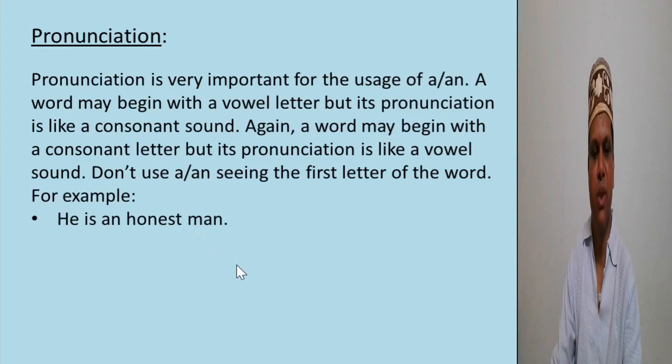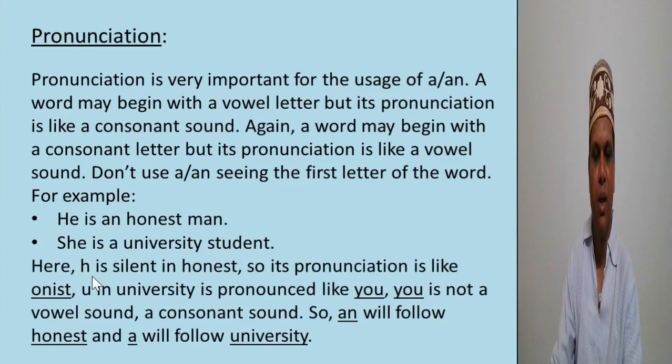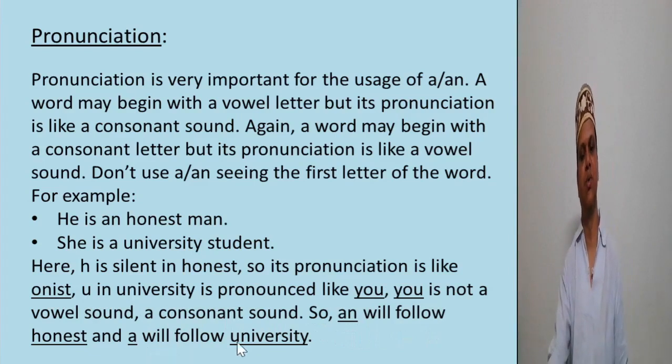For example, he is an honest man. She is a university student. In the term honest, H is silent, so its pronunciation is like a vowel sound. U in university is pronounced like yoo. U is not a vowel sound here, it is a consonant sound. So, an will follow honest and a will follow university.